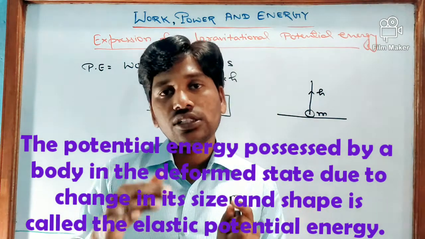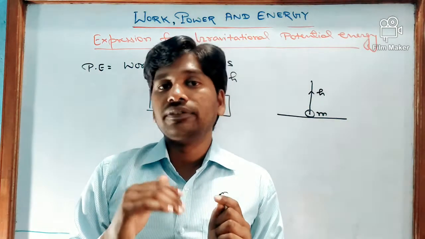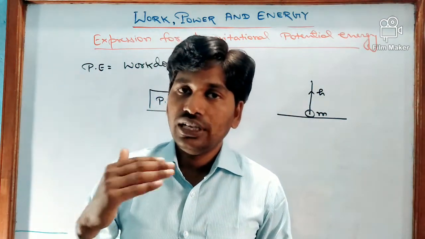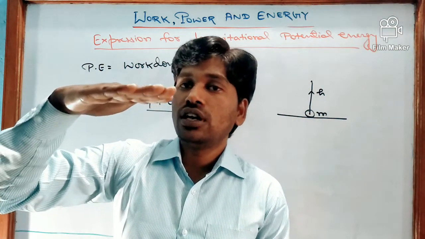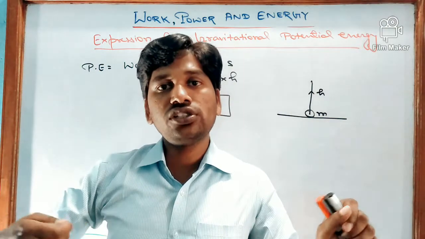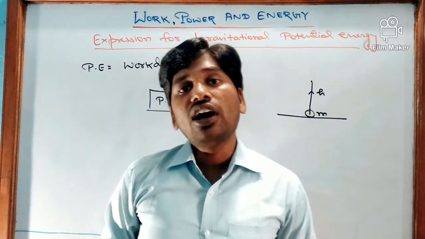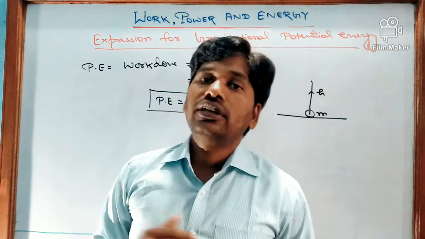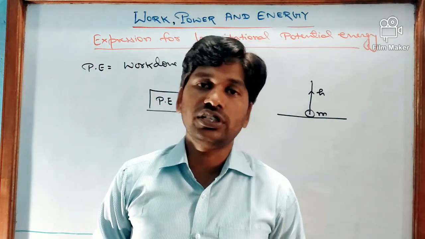That work done is stored as the energy in that rubber band. Similarly, more examples we can say about elastic potential energy. Energy is stored in a compressed or a stressed spring. Now, this is all about gravitational and elastic potential energy. So, we have just studied about potential energy.